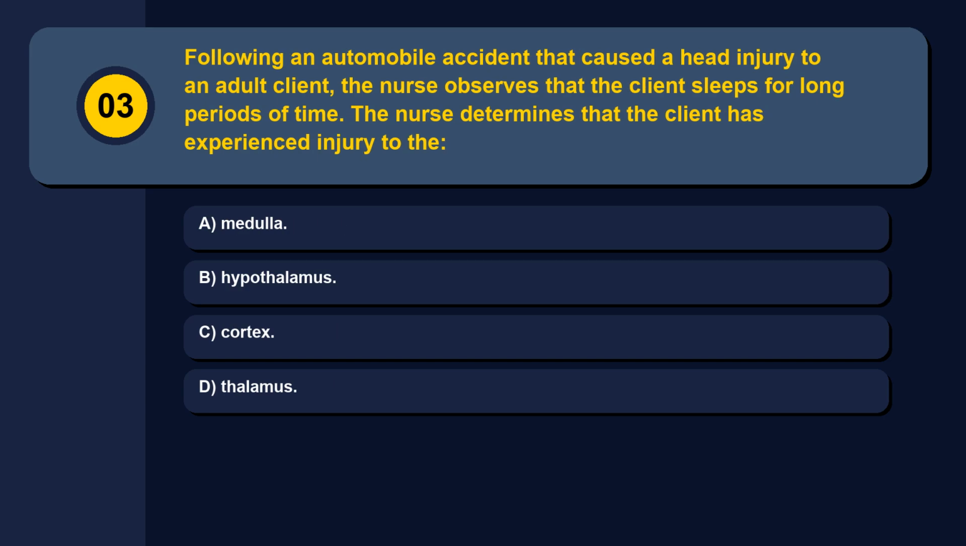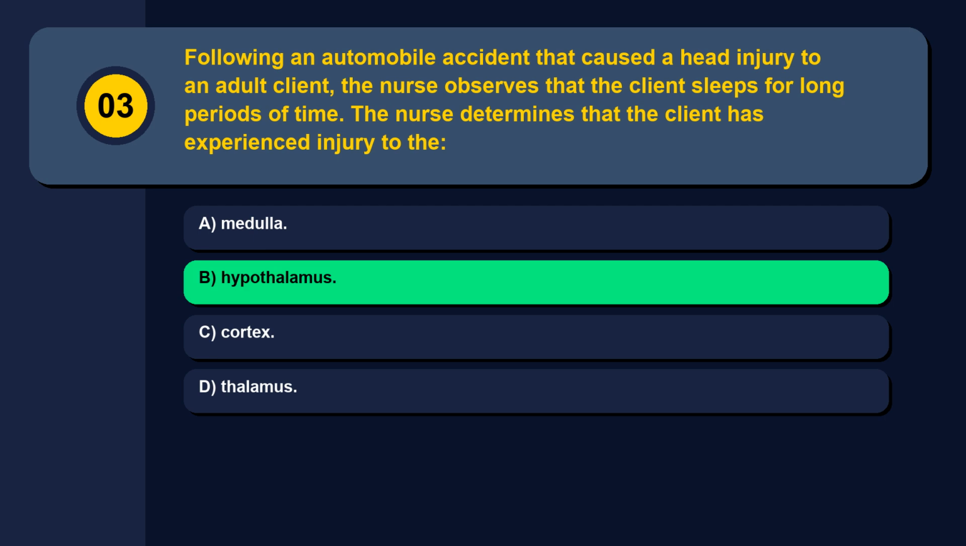Question 3. Following an automobile accident that caused a head injury to an adult client, the nurse observes that the client sleeps for long periods of time. The nurse determines that the client has experienced injury to the: Option A, medulla. Option B, hypothalamus. Option C, cortex. Option D, thalamus. The correct answer is option B, hypothalamus.